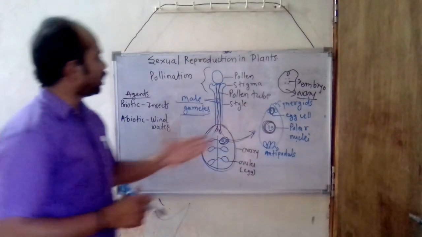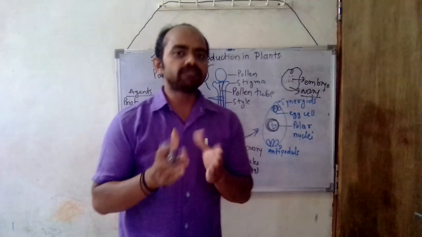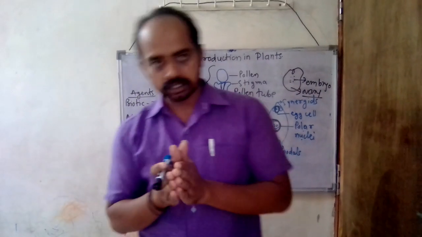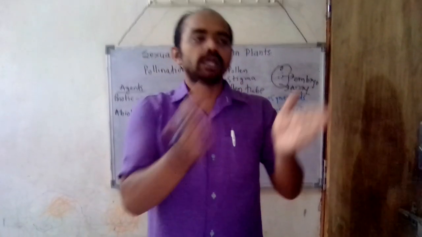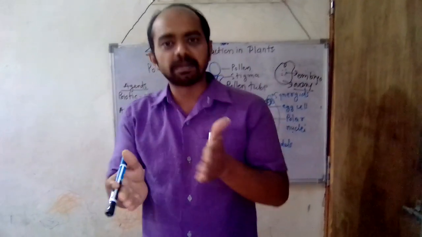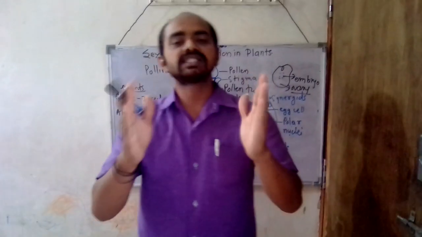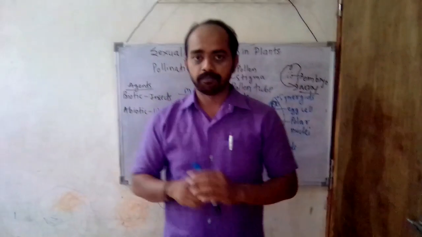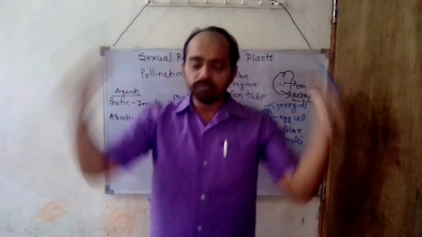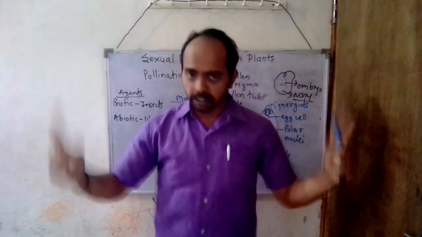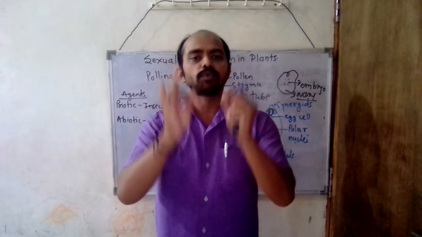So this is all about sexual reproduction. Now remember my friends, if the pollination occurs in the same flower of the same plant or between two flowers of the same plant, it is known as self-pollination. But if the pollination occurs between two flowers of two different plants of the same species, it is known as cross-pollination.